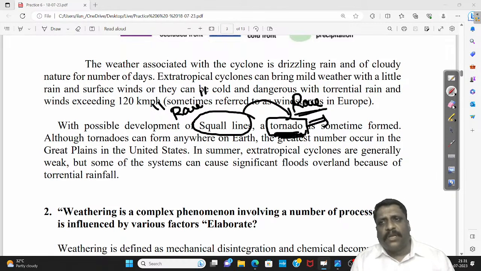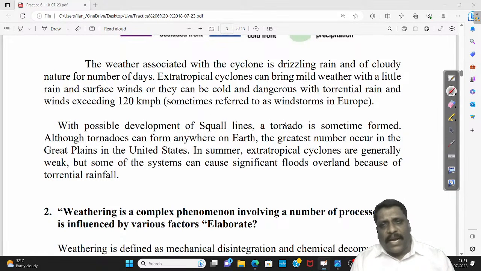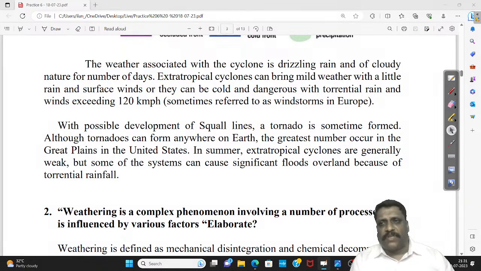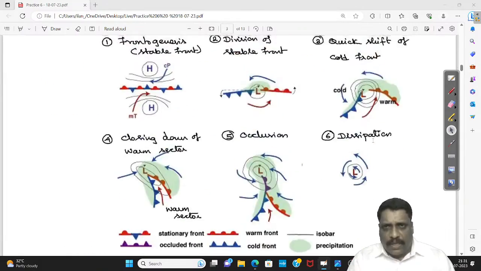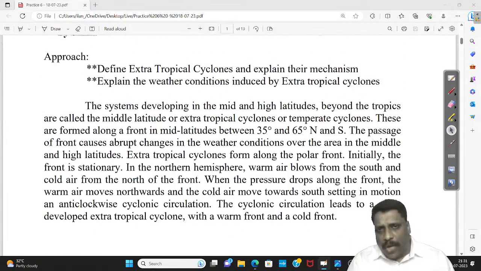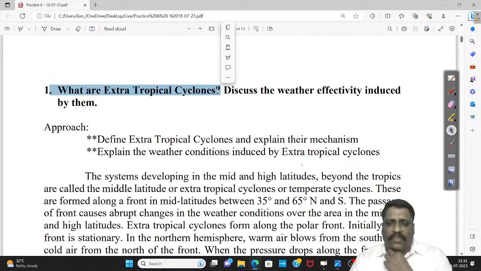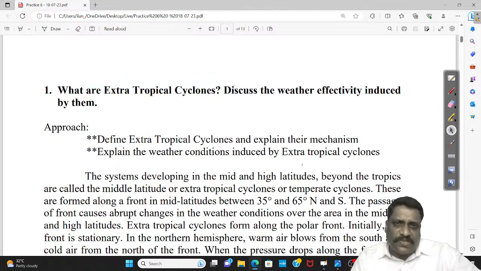The clarification: tornadoes may occur in tropical regions, that's okay. But when I talk about the mechanism, it is more like the temperate cyclonic circulation. Now, coming back to our question, let's see whether we have answered it. What are extratropical cyclones? Somewhere we have defined it, and maybe briefly we also discussed the circulation or mechanism as such.